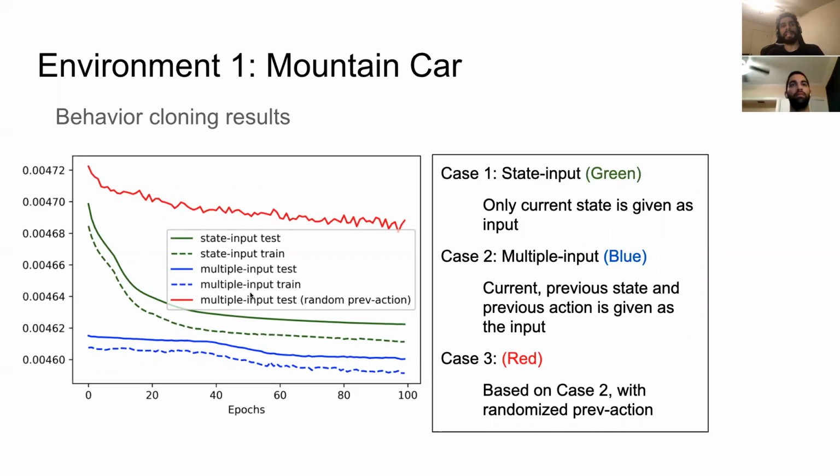However, in our third test case, where we have the previous action replaced with a randomized vector, you actually see that the performance decreases heavily. So why is this the case? It is because, with the confounding inputs in the multiple input test case, the network learns a lot of different relationships with the previous actions which are not actually present. It might be because of the noise and other things, and it just learns to repeat those actions. So in the test scenario, we see that the performance decreases, and this is an effect of confounding inputs in the behavior data.